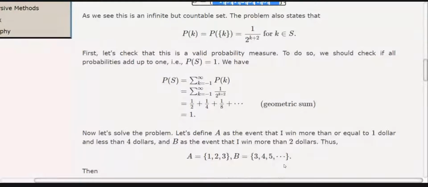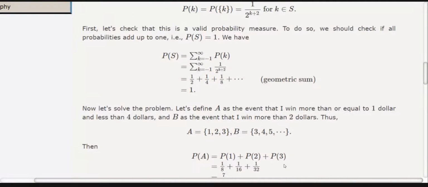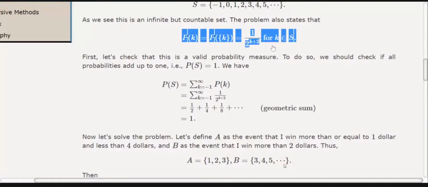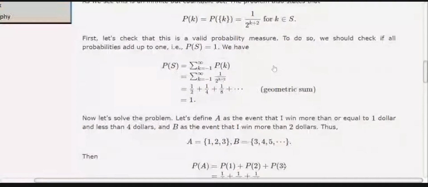Using the formula for the infinite sum, you get 1. So the probability measure I defined satisfies axiom 3.